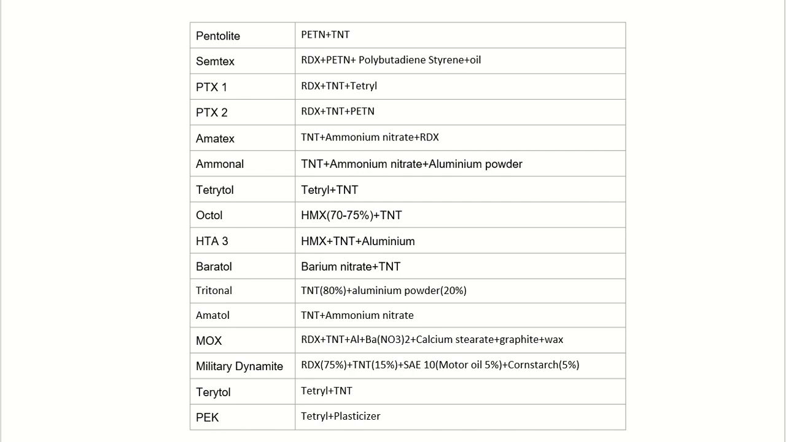Pentolite is PETN plus TNT; Semtex is RDX, PETN plus polybutadiene styrene plus oil; PTX1 is RDX, TNT, tetryl; PTX2 is RDX, TNT, PETN; Ammatex is TNT plus ammonium nitrate plus RDX; Ammonal is TNT, ammonium nitrate and aluminium powder; Tetrytol is TNT and tetryl; Octol is HMX plus TNT; HTA3 is HMX, TNT, aluminium; Baratol is barium nitrate and TNT; Tritonal is TNT with aluminium powder; Amatol is TNT plus ammonium nitrate; MOX is RDX, TNT, aluminium, barium nitrate, calcium stearate, graphite and wax; Military Dynamite is RDX, TNT, SAE10, that is motor oil, and cornstarch; PEK is tetryl plus plasticizer.